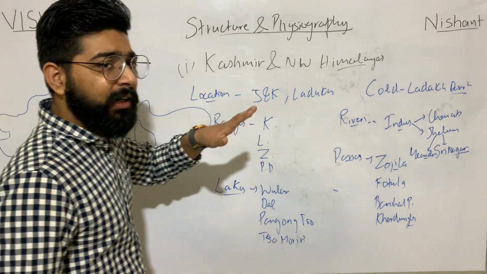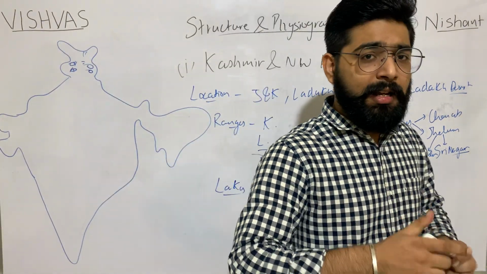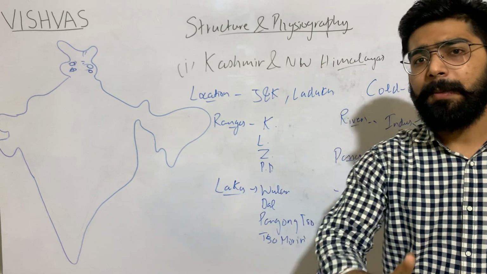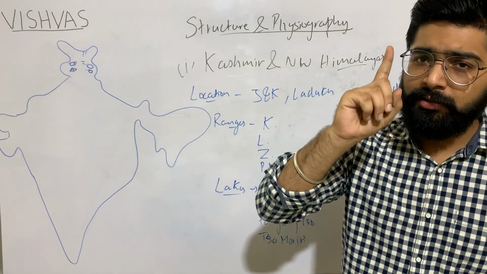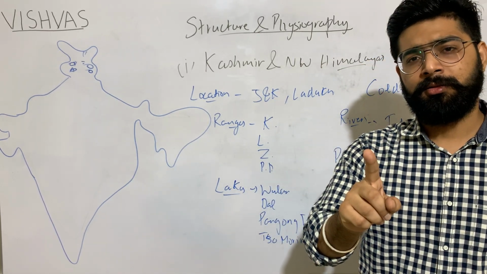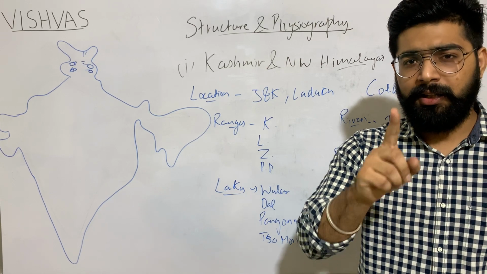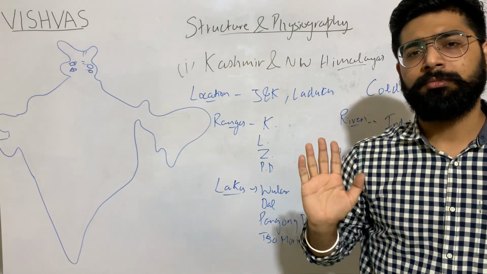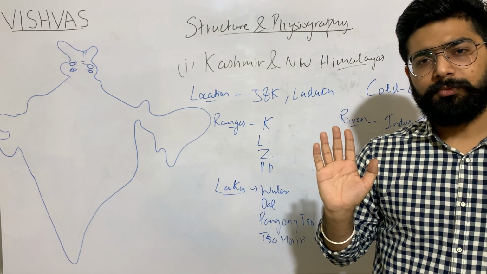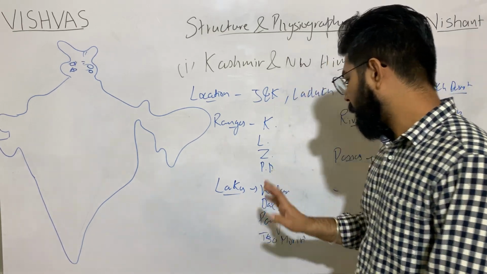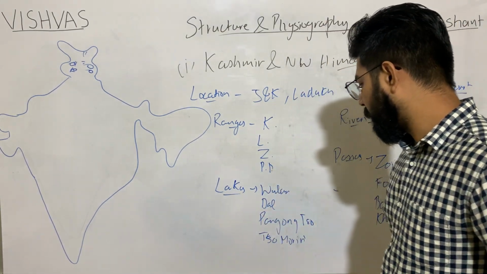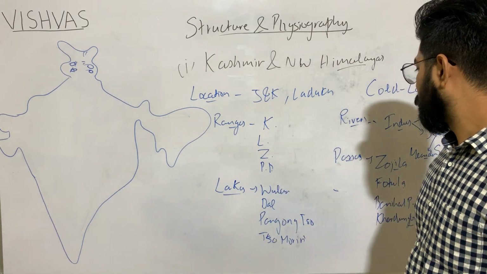I am repeating it again and again. The help of an atlas or map will surely make it easier for you to remember them. Lakes: freshwater lake Wular, Dal Lake, Pangong Tso, Moriri.